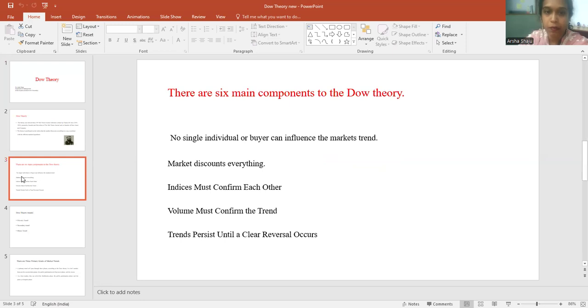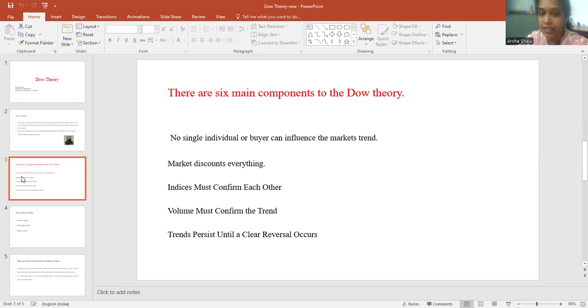They are: no individual buyer can influence the market trend. And next is that the market discounts everything. When he says the market discounts everything, what he means is that whatever information there is will be reflected in the share price. For example, if a company is going at a loss, you look at the share price and you will understand that, because the share price will also be decreasing.